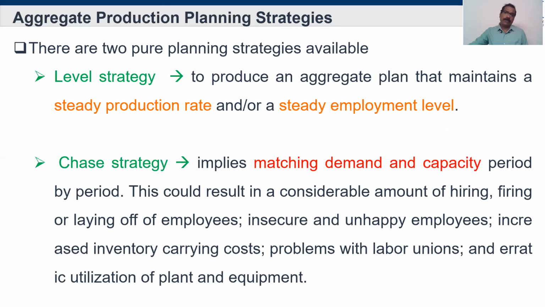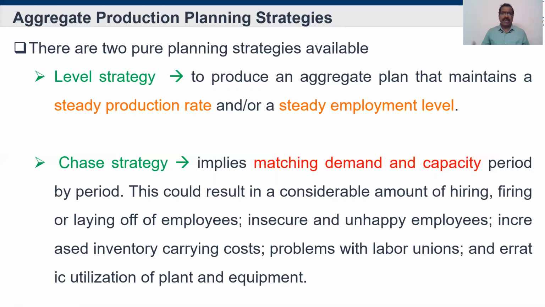Okay. So first one. What is meant by level strategy is to produce an aggregate plan that maintains a steady production rate and/or a steady employment level. So two things are there in level strategy. One is maintaining a steady production rate and another one is maintaining a steady employment level. These two need to be maintained. The level needs to be maintained in this particular aggregate production planning.